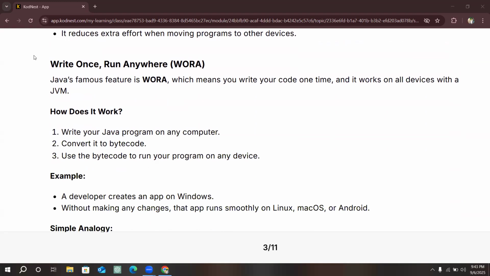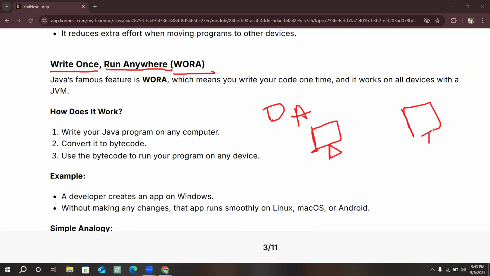The next feature is WORA. What does WORA mean here? Write once and run anywhere. As before, if we write the code once on a particular device, called A, and we try to execute it on device B, then it can run.